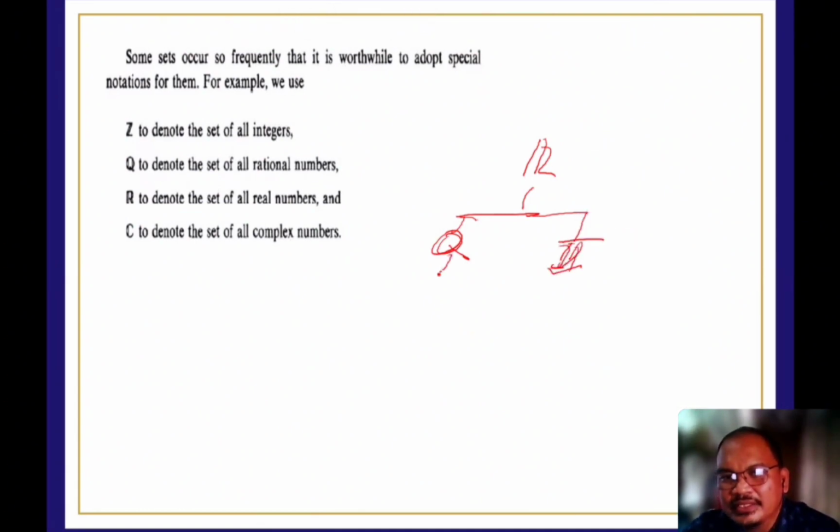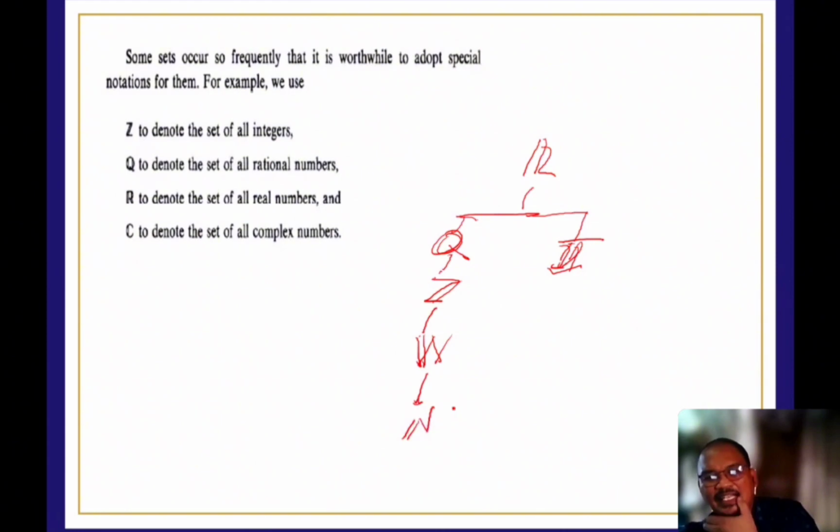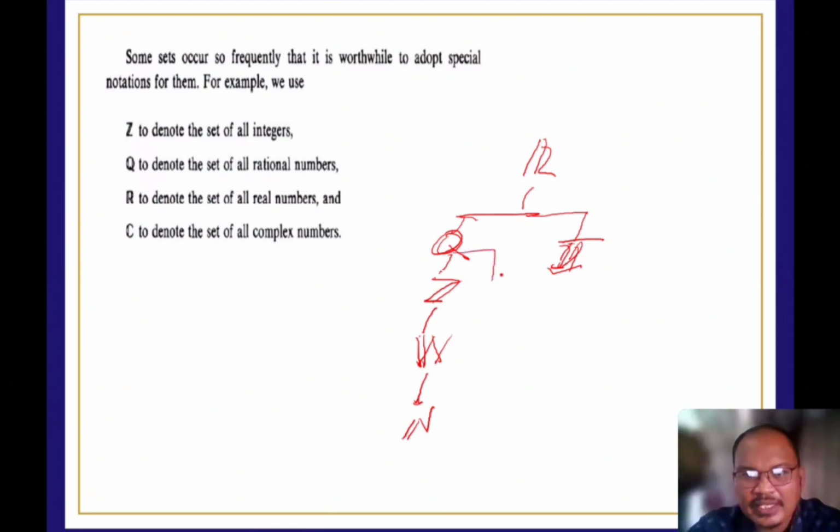Meron tayong set of integers, tama? Then under this set of integers, meron tayong subset niya na naman, the set of counting numbers or whole numbers. Then we have the set of what we call the set of N. Okay, titingnan natin later on. Then we have the set of complex numbers. And the set of complex numbers, nandito rin yan minsan sa may Q, naka-separate na yan.